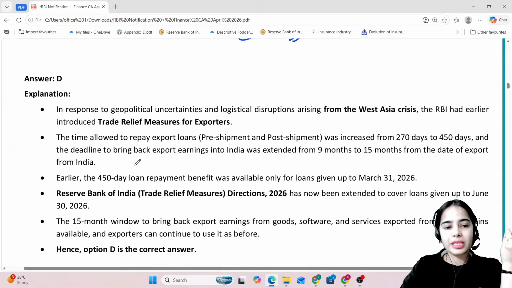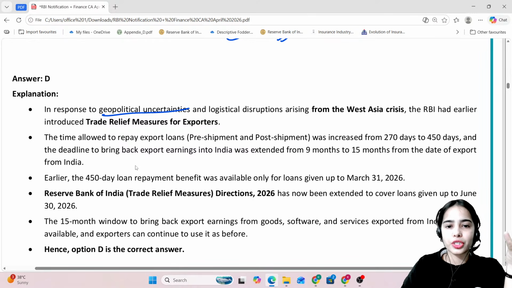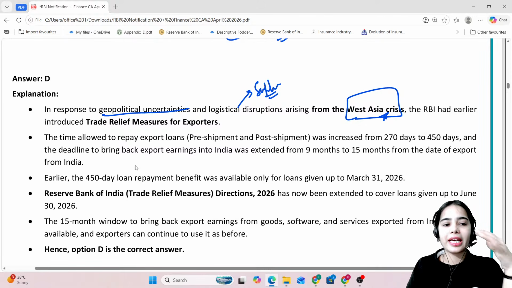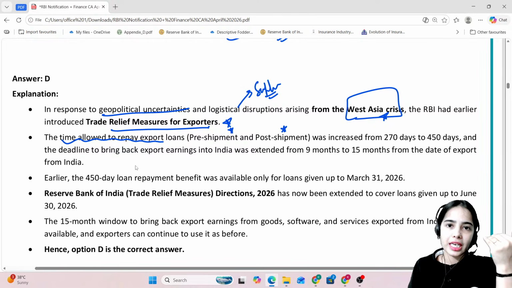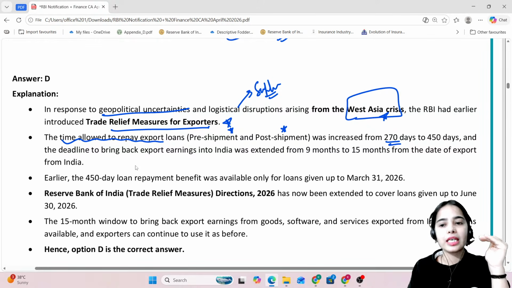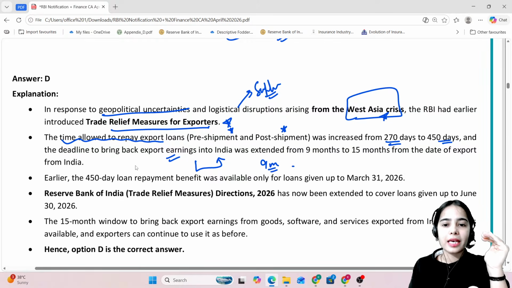So basically, in response to the geopolitical uncertainties and the logistical disruptions, the supply chain disruptions arising from the West Asia crisis, the RBI had earlier introduced the trade relief measures for the exporters. Now the time allowed to repay the export loans, that is the pre-shipment or post-shipment export loans, was increased from 270 days to 450 days, as well as the export earnings have to be brought in India within 9 months. This time period has also been extended to 15 months.